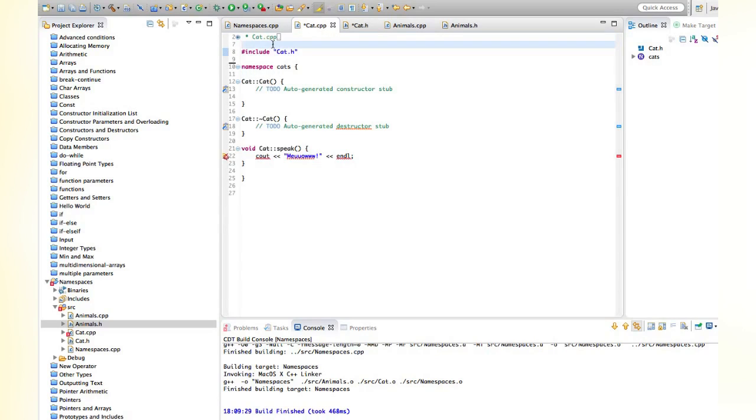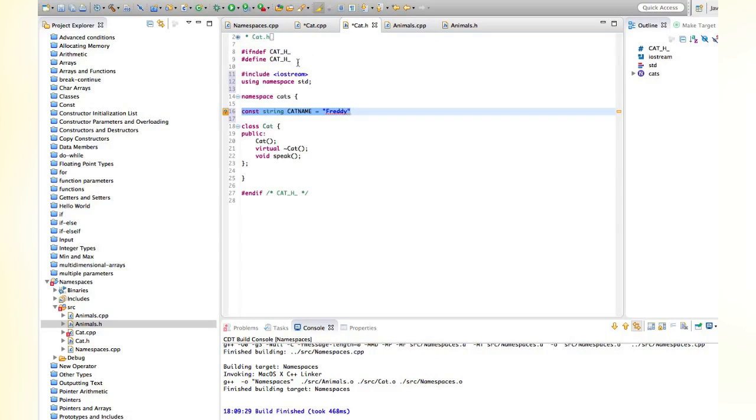So it doesn't matter whether we put include iostream up here in the CPP or in the corresponding header file, which the CPP includes. Let's try that. And I need the semicolon there. Whoops.